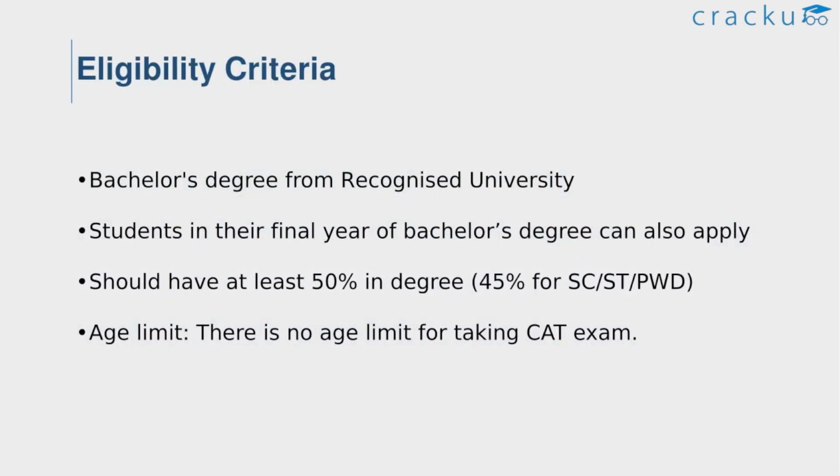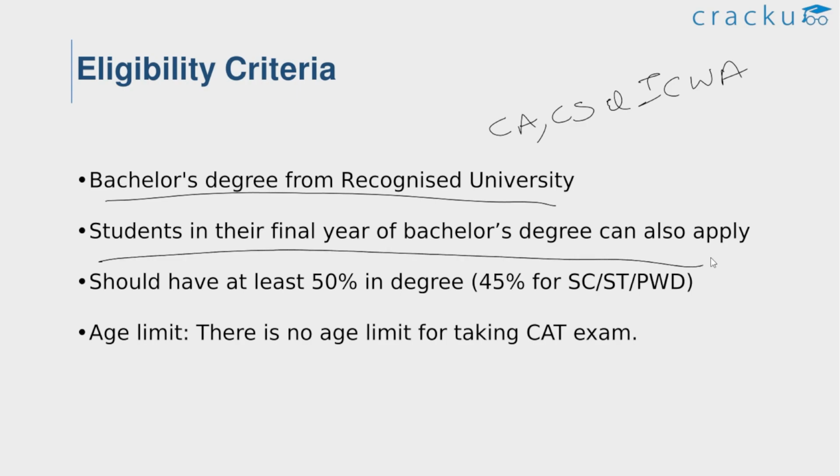And finally, if you look at the eligibility criteria for taking the CAT 2022 exam, it remains same. The students who hold a bachelor's degree from a recognized university are eligible to apply for the CAT 2022 exam, and also those who have the professional degrees such as CA, CS and ICWA can also apply for CAT 2022. Even students in the final year of the bachelor's degree are also eligible to apply for CAT 2022.